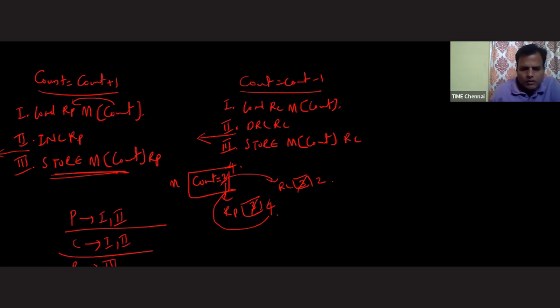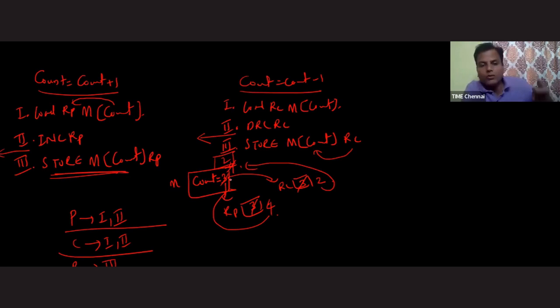Now consumer is executing the third instruction. What is the third instruction, sir? Whatever the value is there inside the RC register, please update to memory. So now consumer is coming and it is updating to 2. So the final result, what are you actually getting, sir? 2. What is our expected result, sir?